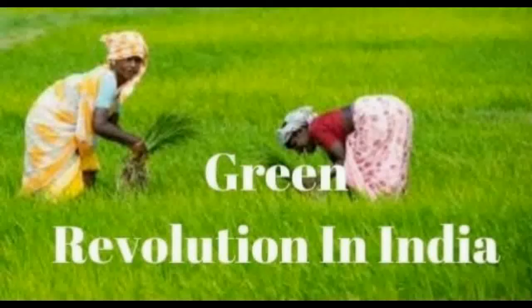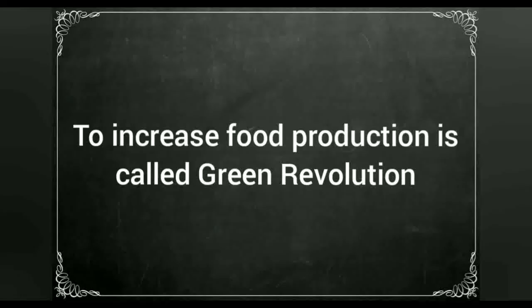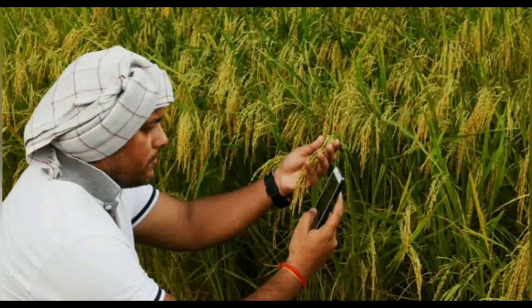Next, we move on to the Green Revolution. What is the Green Revolution? To increase food production is called the Green Revolution. Food production in India was not sufficient to meet the demands of the growing population and food grains had to be imported. After independence, the Indian government built many multi-purpose projects and canals for irrigation.